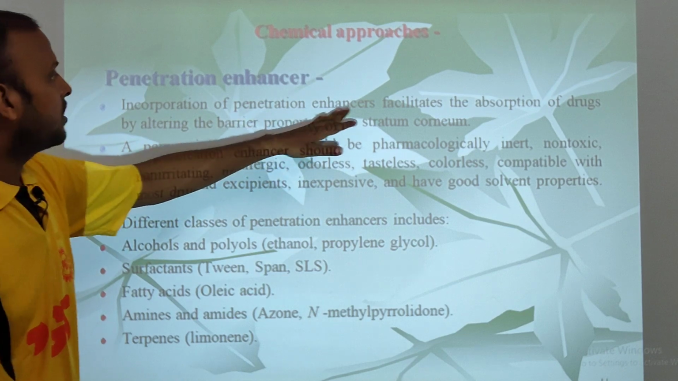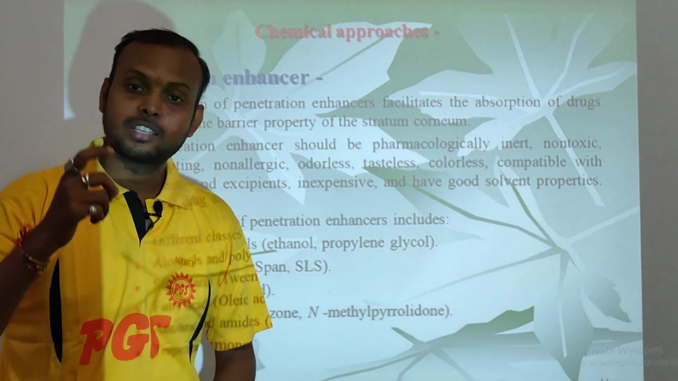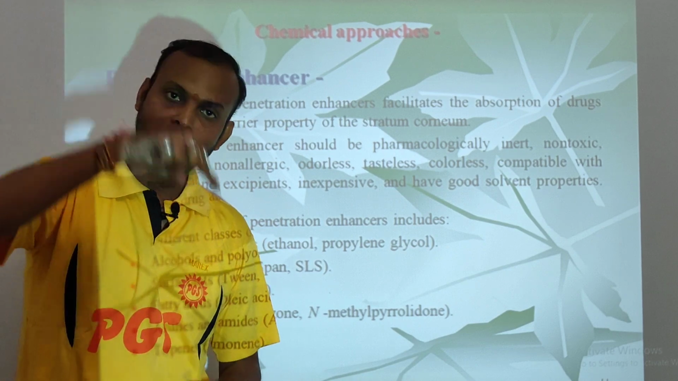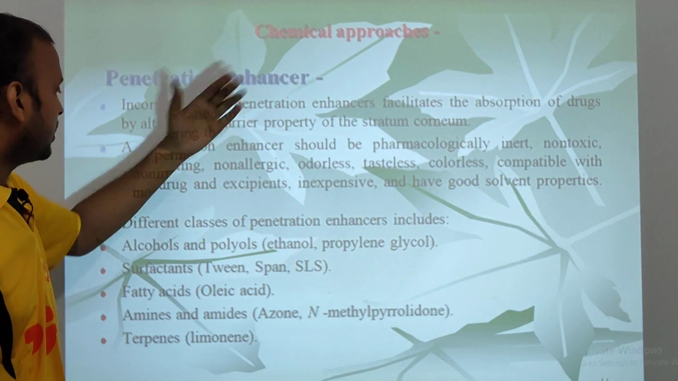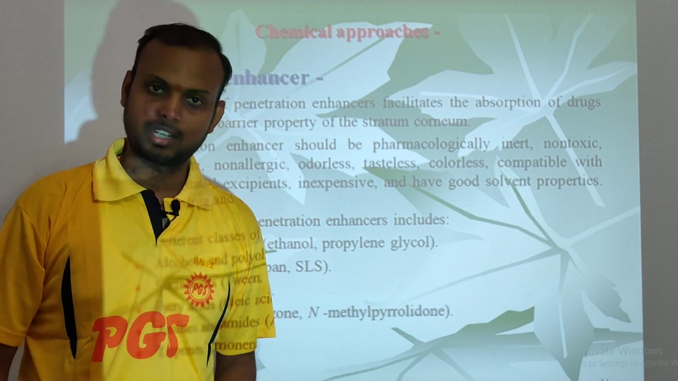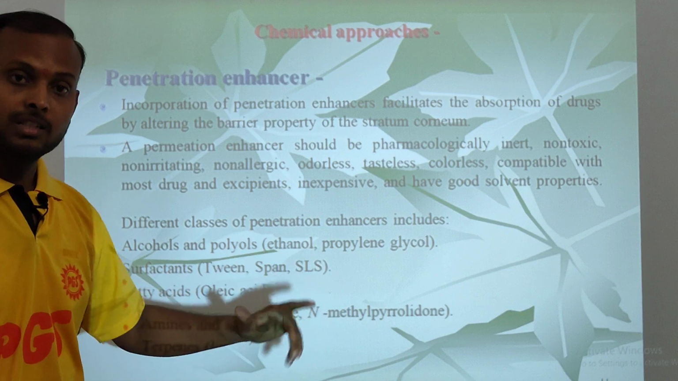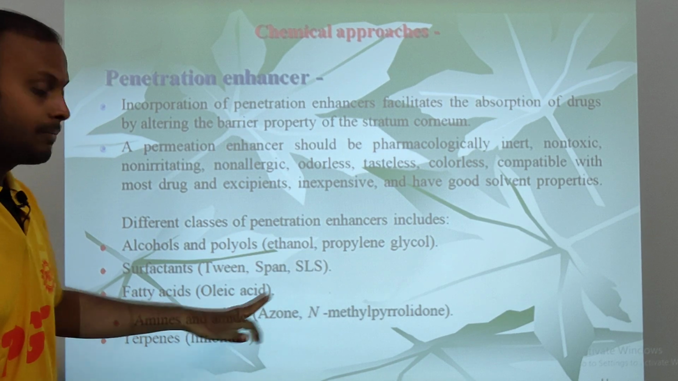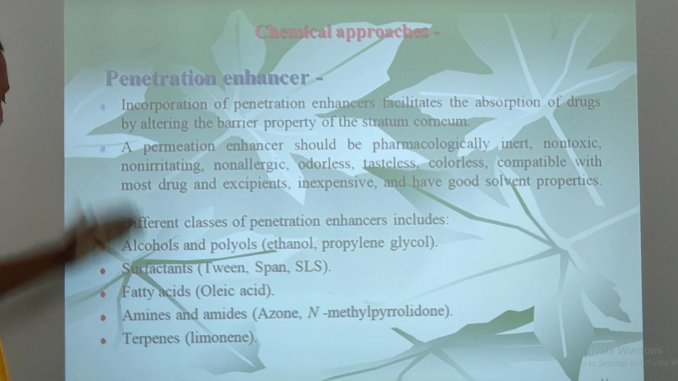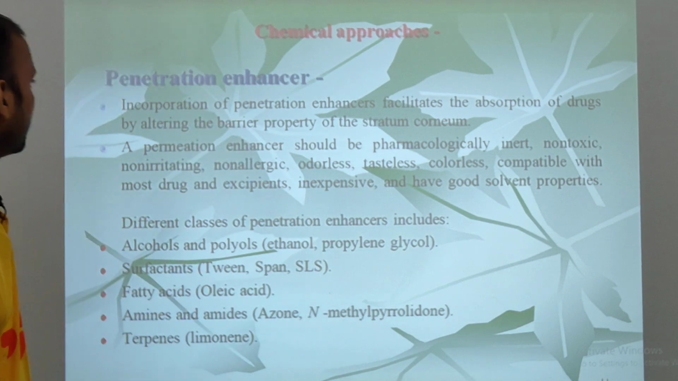So incorporation of a penetration enhancer facilitates the absorption of drug by altering the barrier property, that is stratum corneum. What do we call that which alters or bypasses the stratum corneum and makes the drug permeate? Penetration enhancers. Now what are the different examples of penetration enhancers used in transdermal drug delivery system? First one is alcohols and polyols, then surfactants, Tweens, Spans. Third one is fatty acids, amines and amides. We also use terpenes. All these we use as penetration enhancers to increase the penetration.